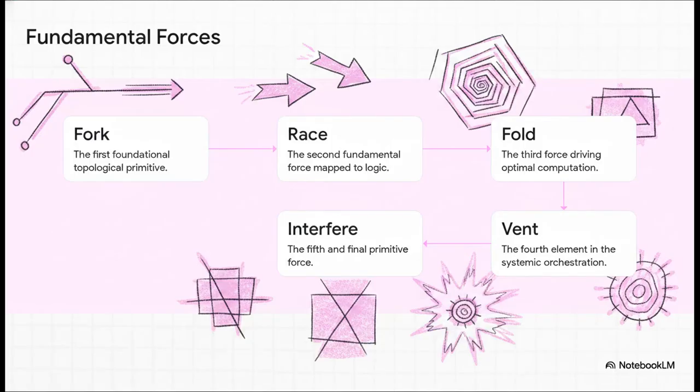According to the text in this file, the universe operates on 5 fundamental forces. Ready? 1. Fork. 2. Race. 3. Fold. 4. Vent. And 5. Interfere. The code cleanly maps out these forces as the absolute bedrock of its reality. Now, if you're sitting there thinking, wait, this sounds a lot like physics, well, you are definitely on the right track. But the real genius of Gnosis is how it completely reinterprets these physical concepts.